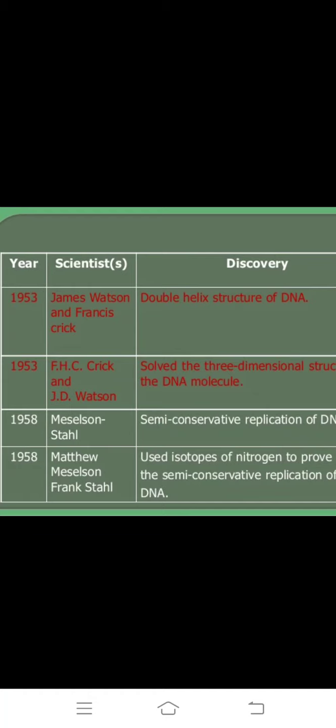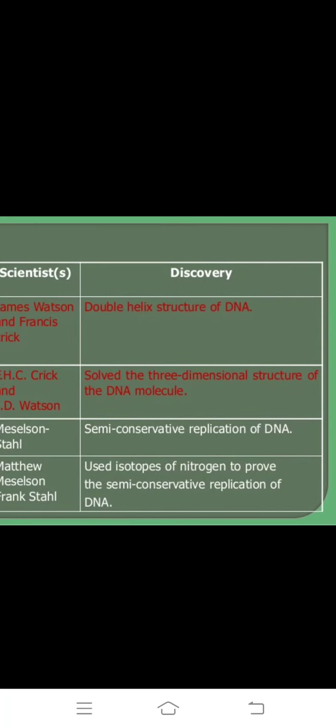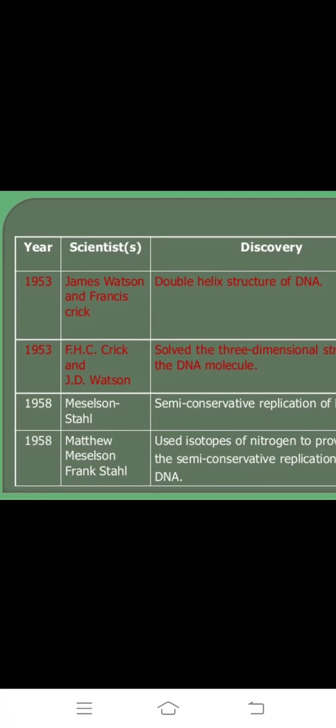1953, Crick and Watson solved the three-dimensional structure of the DNA molecule. We know it as the DNA double helical structure, and the three-dimensional structure of the DNA molecule was also discovered by Watson and Crick. Okay. Next, 1958. In the same year, 1953, Watson and Crick discovered the helical structure of DNA and the three-dimensional structure of the DNA molecule.